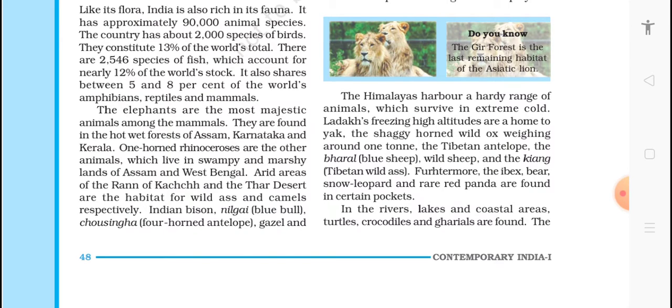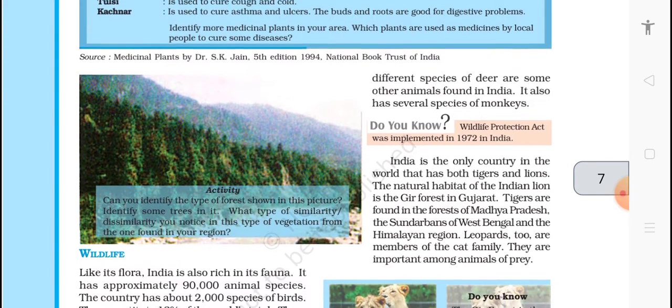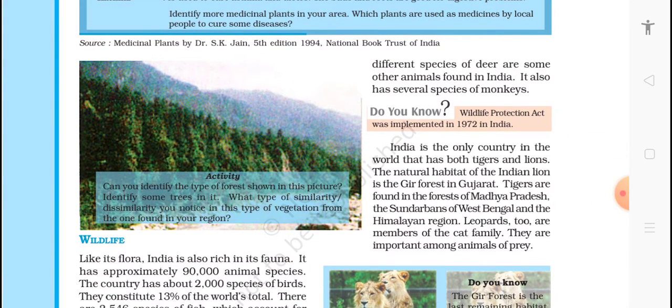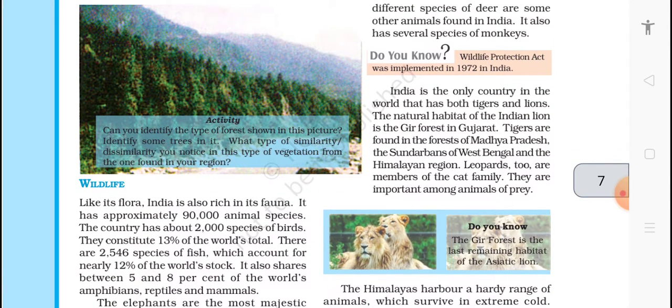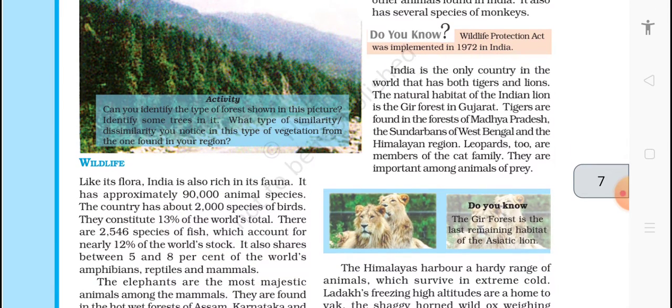Indian bison, nilgai, blue bull, four-horned antelope, gazelle, and different species of deer are some of the animals found in India. It also has several species of monkeys. Do you know? The Wildlife Protection Act was implemented in 1972 in India. India is the only country in the world that has both tiger and lion.